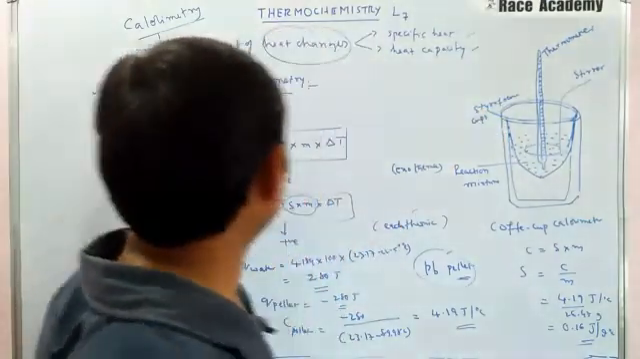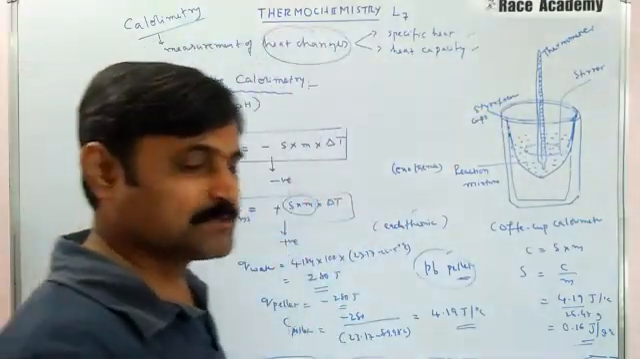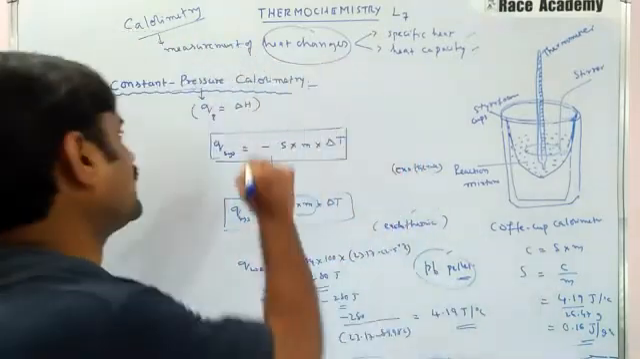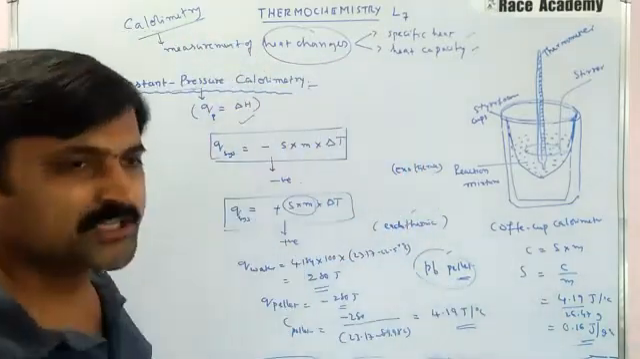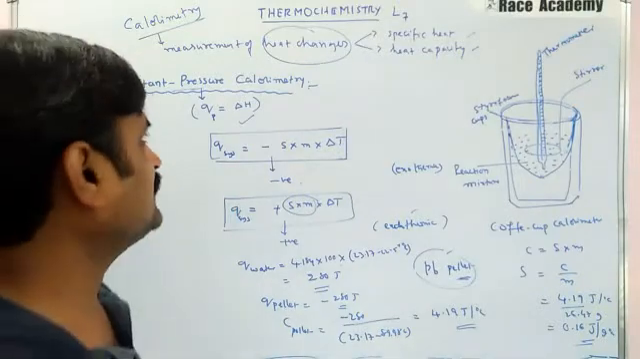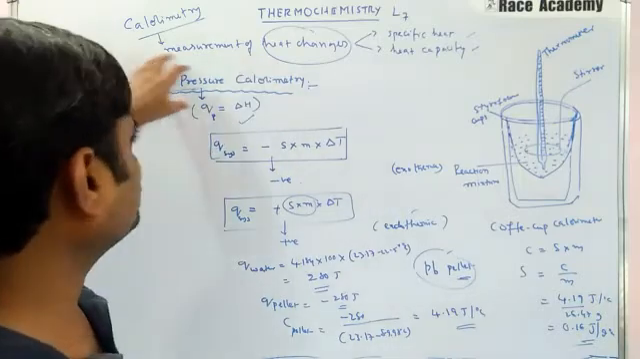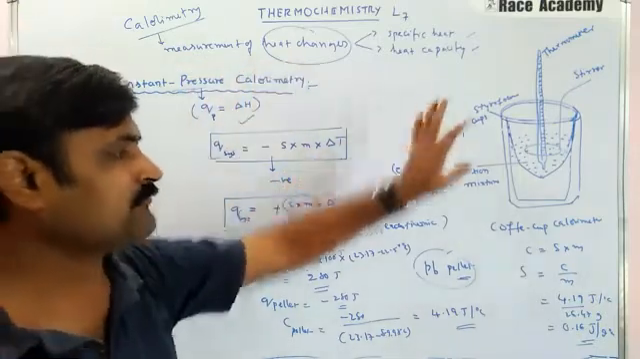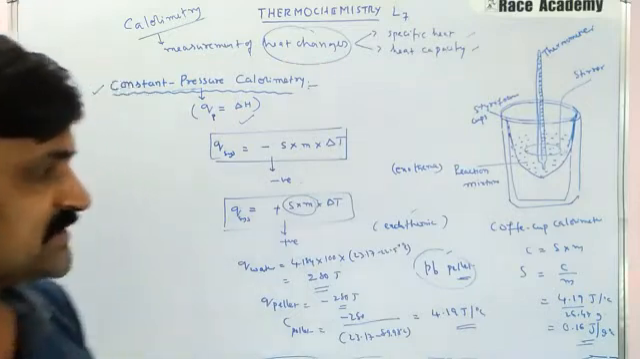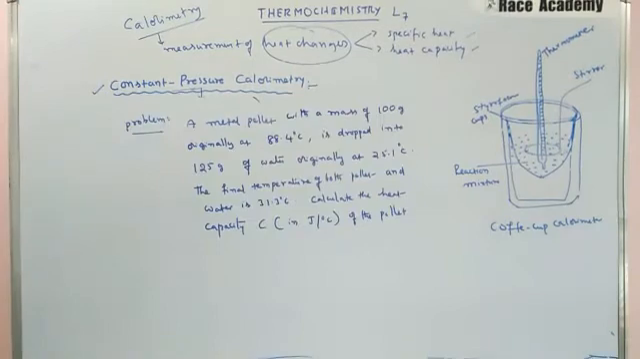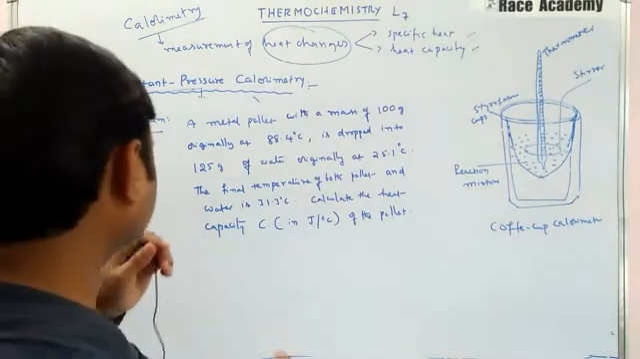Okay, so now we understand that at constant pressure, whatever heat change we find is nothing but enthalpy change only. So it is a very convenient method, and this method is called calorimetry at constant pressure, using this type of device. Okay, fine. We will see a problem on this one to conclude this session.